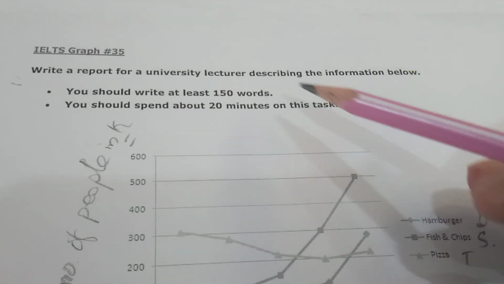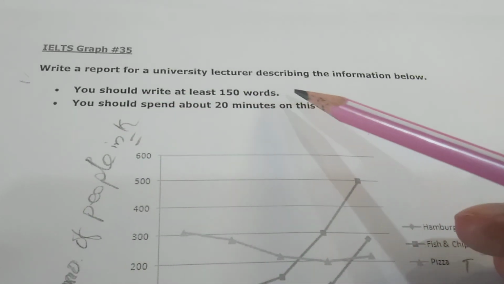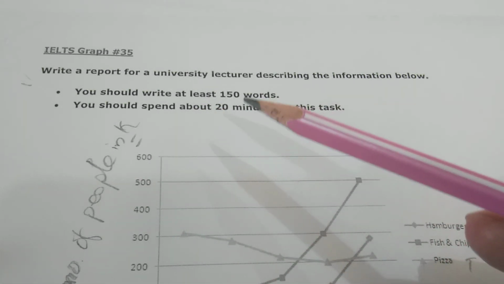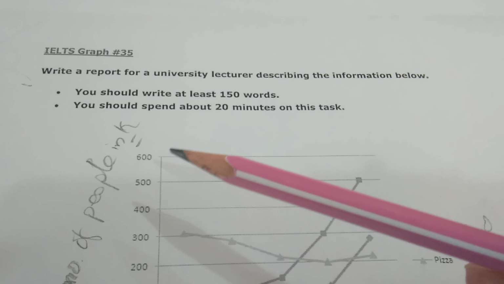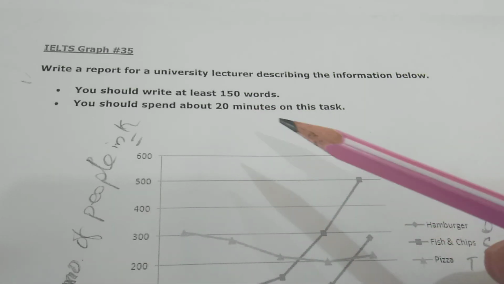So let's get started. As you can see, this is: write a report for a university lecturer describing the information below. You should write at least 150 words, so no less than 150 please, and spend 20 minutes, meaning not more than 20 minutes. So this is your time limit.